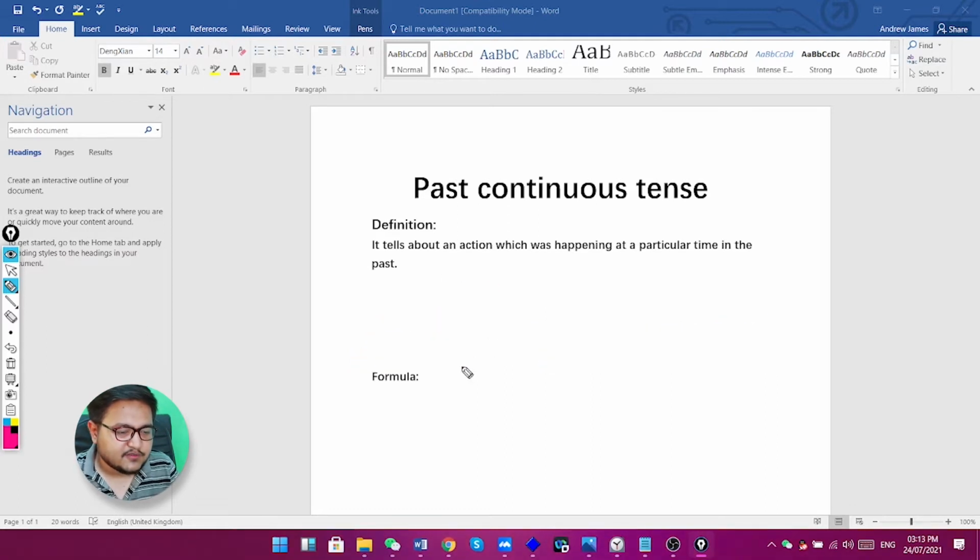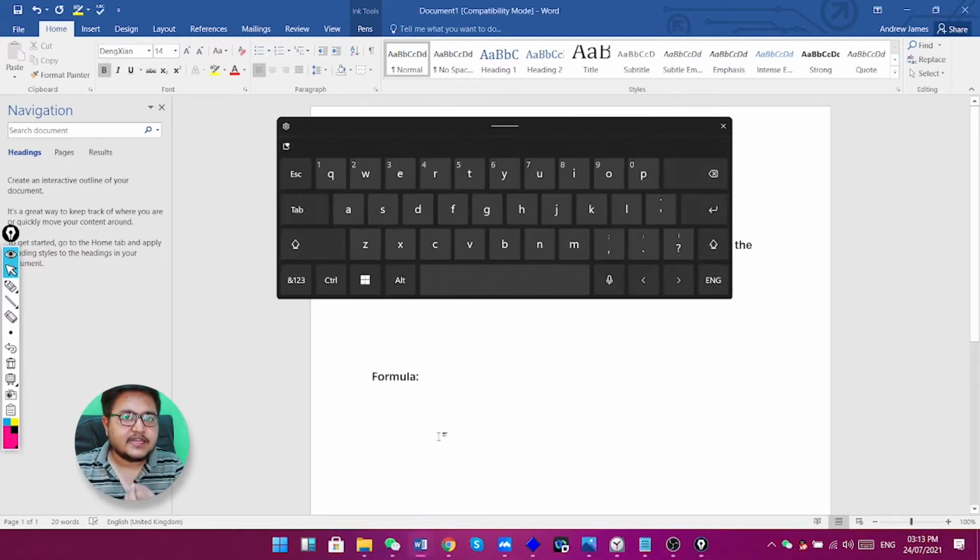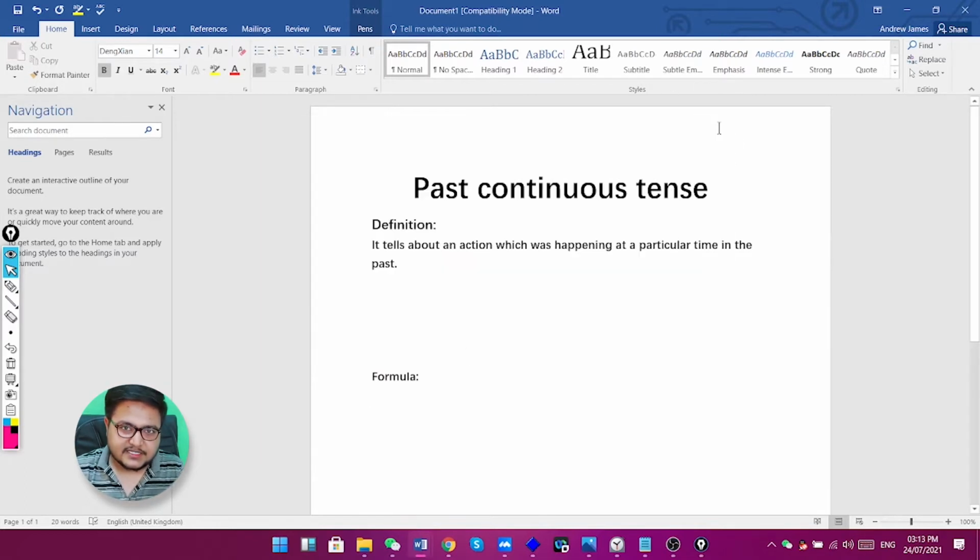Now let's come to our formula and see how we can make these sentences. Okay, so the next thing we've got is the formula, and the formula is very easy peasy. We have to write subject plus was or were plus verb ing form. The ing form of the verb, like doing, learning, speaking, plus object, plus etc.